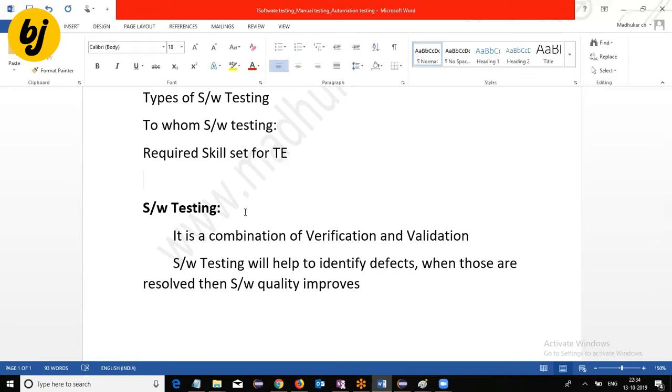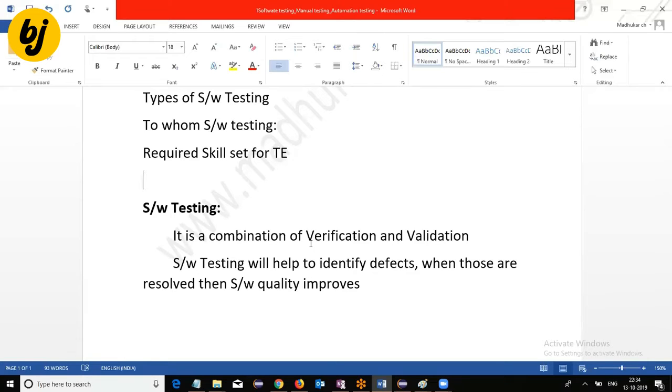Which process are we following to develop the system, is it right or not? Which documents did you prepare in developing the application? Further, we go for some reviews. These kinds of activities come under verification activities.